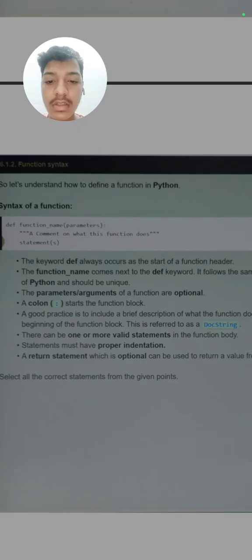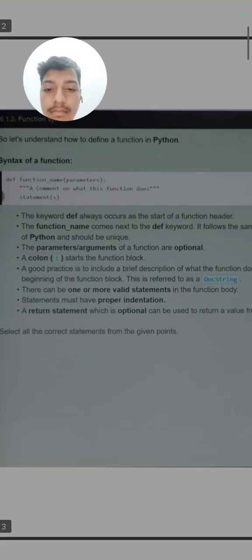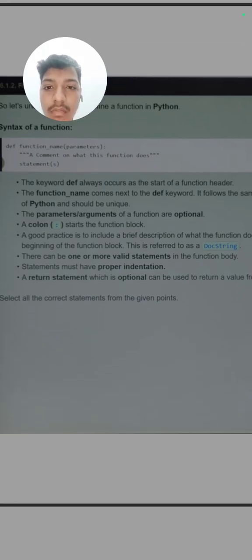Then the colon starts the function block. Then there are two or three more lines, you can read them. Statements must have proper indentation. What is indentation? I have told you in the previous video lecture that indentation is the spaces at the beginning of the line. We have to give proper indentation to make the code error free.